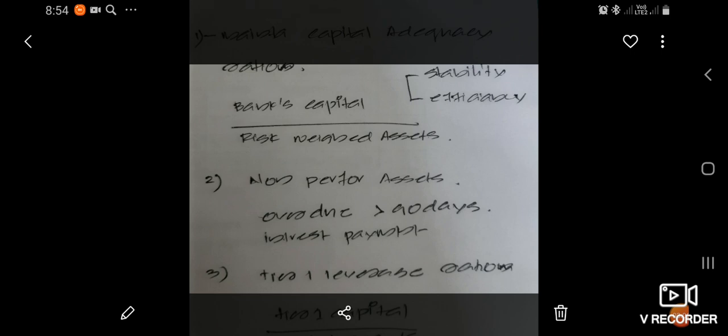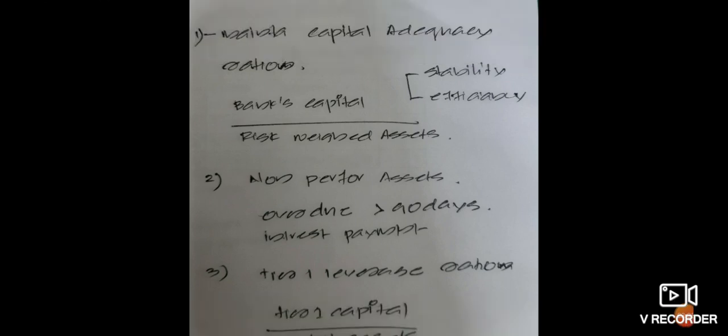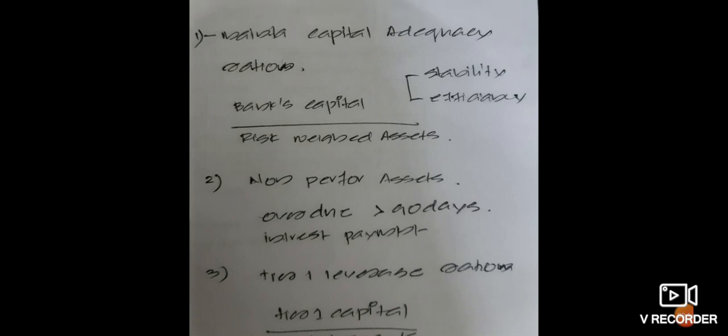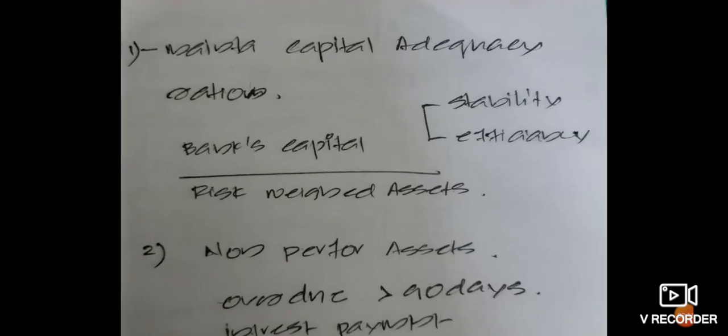Those major 3 are: first, NBFCs have to maintain a capital adequacy ratio, and there will be a restriction on the non-performing assets of the NBFC, and they will have to maintain a tier 1 leverage ratio also. Okay, so let us see the first one, that is maintenance of capital adequacy ratio.